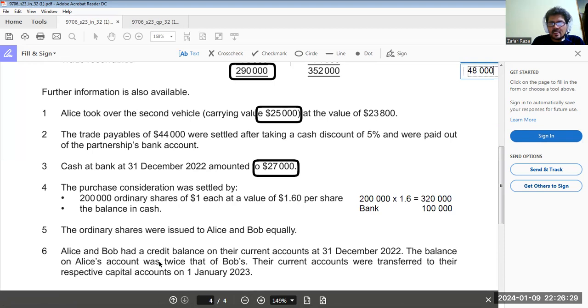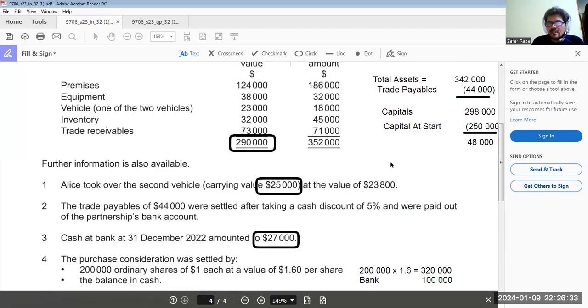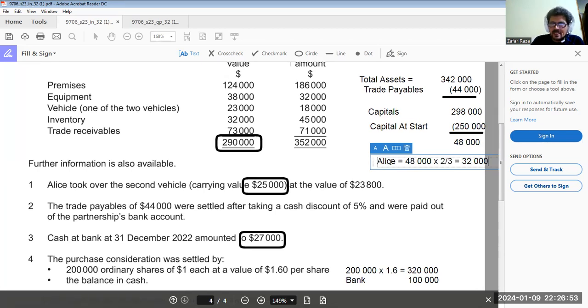Acha, there is a statement: Alice's current account was twice that of Bob. So if we divide 48,000 between them, 48,000 multiplied by 2 upon 3 makes 32,000, the current account balance of Alice.